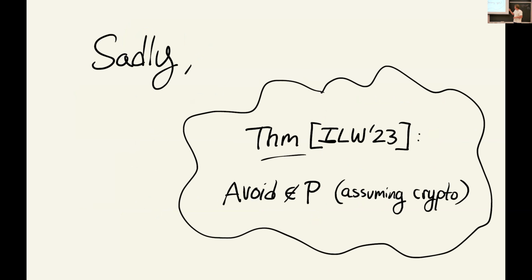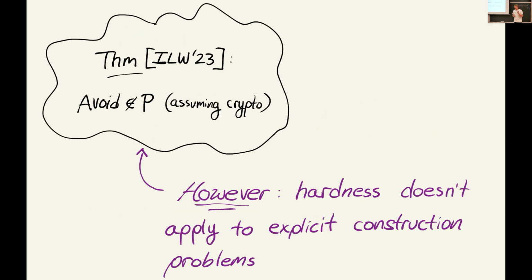So we're back kind of to square one. But something about this result is that it does not imply the hardness of problems of the form of explicit construction problems. It's really a contrived example of the range avoidance problem. And so it still doesn't give us a negative answer to our main question. It just says that we can't approach it by generically solving range avoidance.